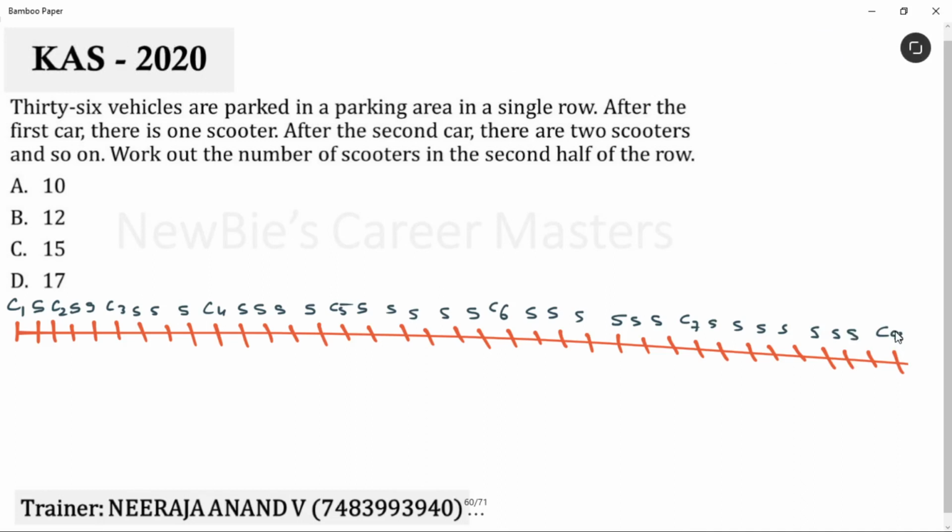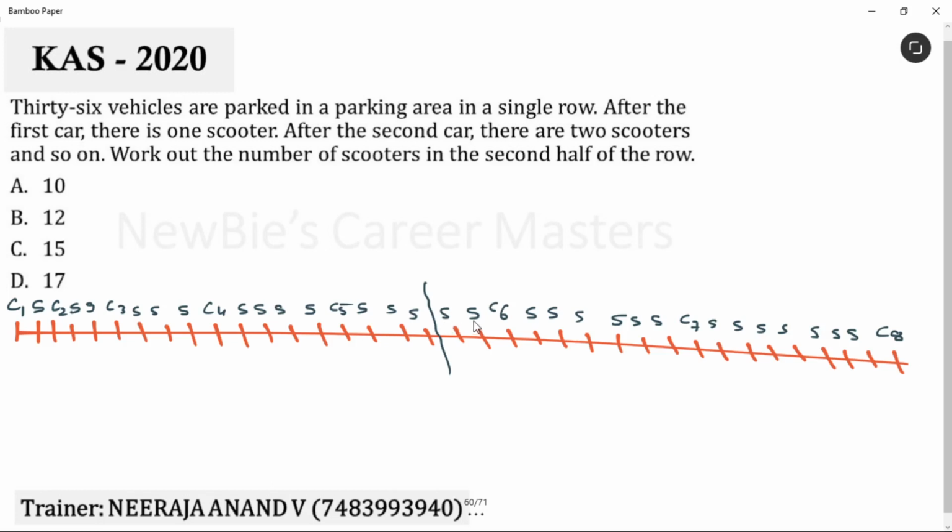Am I clear? They're asking you to find how many scooters are there in the second half. Second half in the sense, see, 2, 4, 6, 8, 10, 12, 14, 16, 18. Okay, we get the second half here. Here this side 18 vehicles are there and this side 18 vehicles are there. The question is to find how many scooters are there.